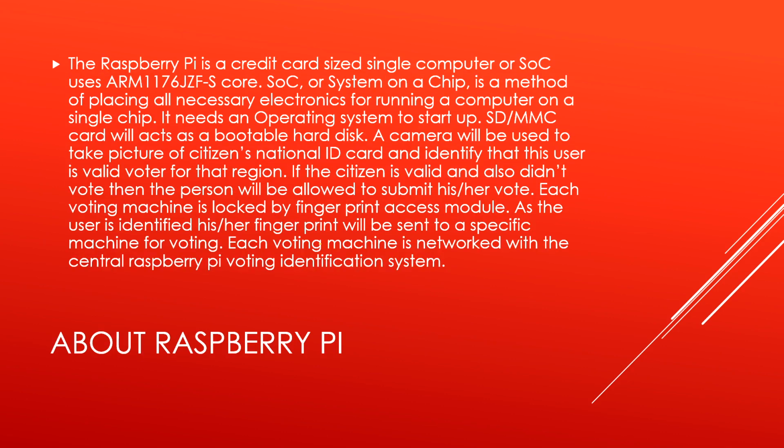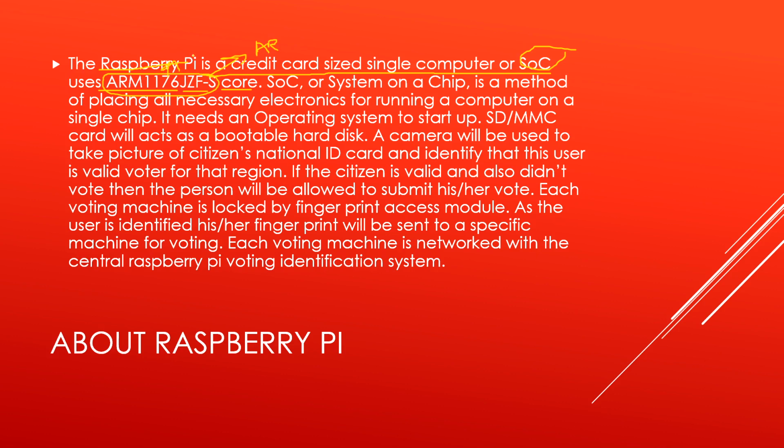So what is Raspberry Pi? Raspberry Pi is a credit card sized single computer SoC, system on chip. It is an ARM 1176JZF-S core. Okay, this is the number. Do not get confused or diverted about what this number is. It is an ARM processor, we can say a microcontroller, which is present in Raspberry Pi.